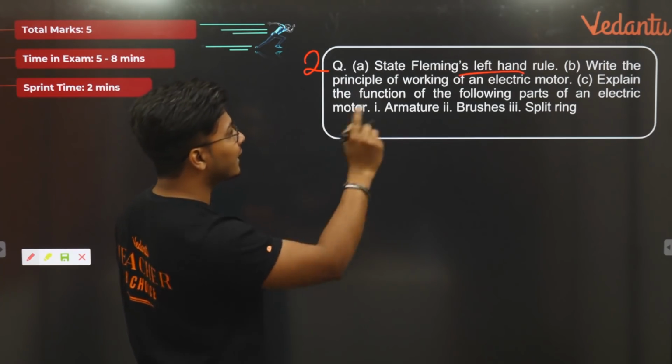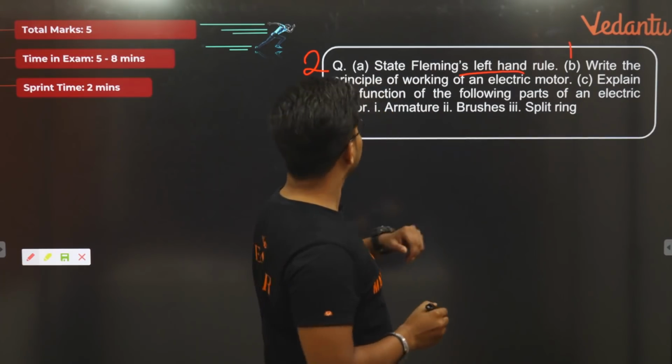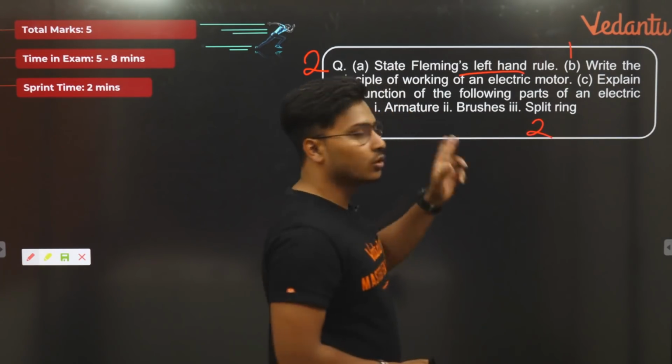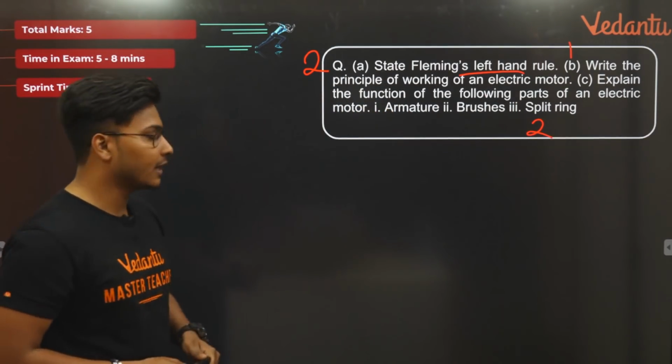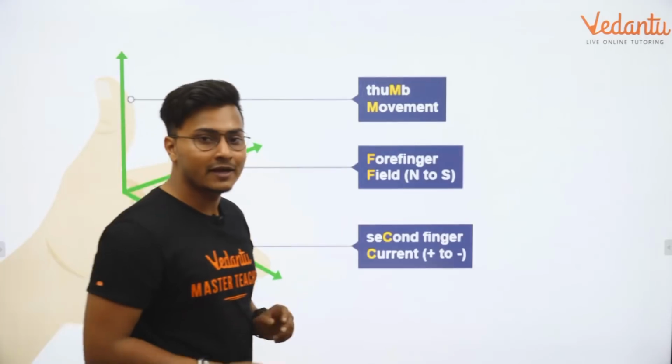State Fleming's left hand rule. Write the explanation. For part B you will get 1 mark and for part C you will get 2 marks. Okay? So in total 5 marks for this particular scenario. Let us go ahead and try to understand what is Fleming's left hand rule. It's a very interesting thing.